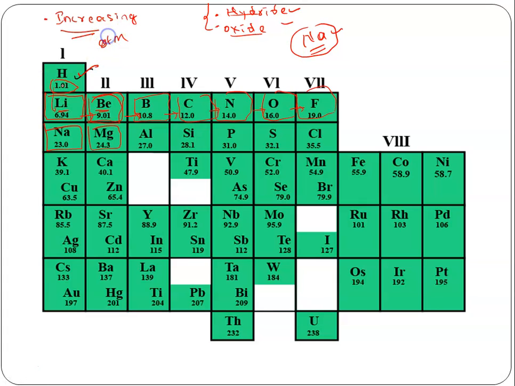See, 1.0, 6.9, the atomic mass kept on increasing. See till here. Okay, 23 after 24. Then he took aluminum, which was showing the exact property of boron. He placed it behind boron. Then he took silicon, which was showing the property exactly equal to carbon. He placed it here. So like that he did, while keeping the increasing order of atomic mass, right?